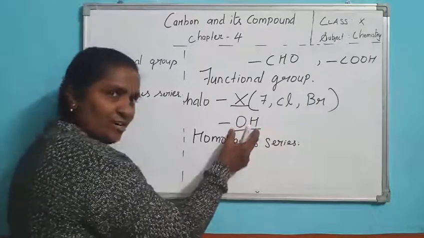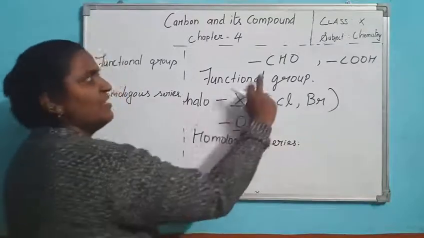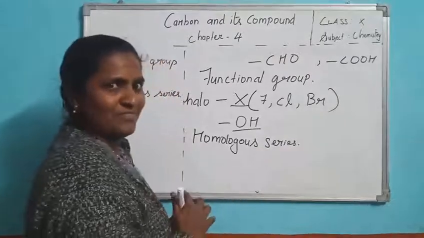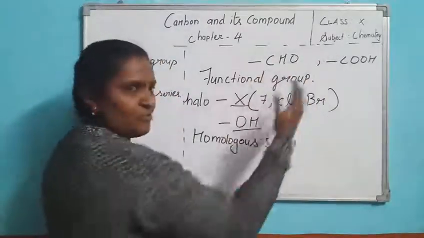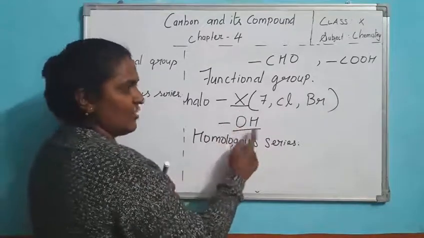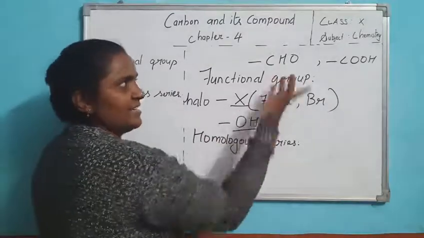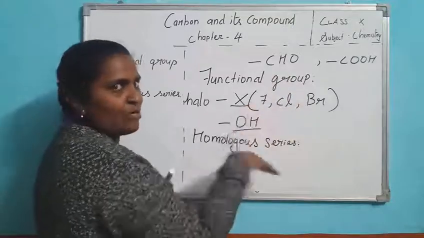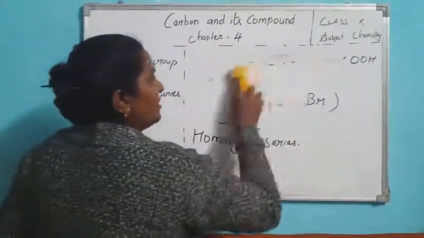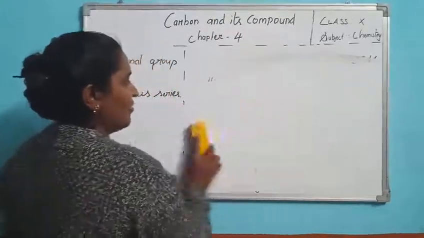This is of alcohol group. This is of halogen group. This is of aldehyde group. This is of carboxylic group. Like this we have different functional groups. It may be only one atom, or more than one atom. Two atoms are there, three atoms are there. It may be one atom or a group of atoms. Now we study homologous series.